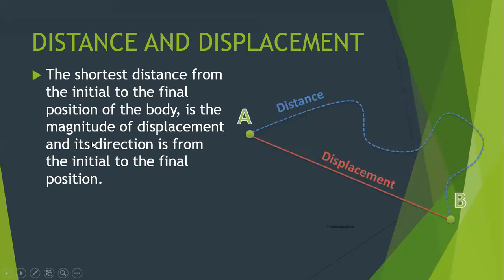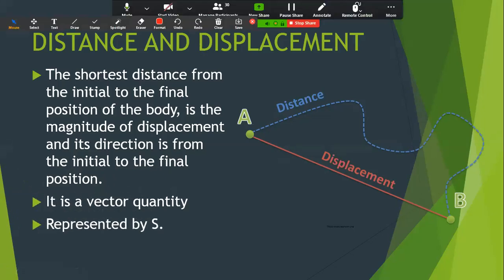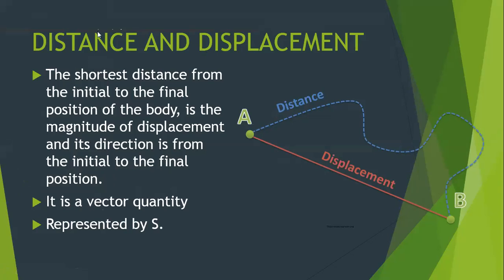That is the magnitude of displacement, and its direction is from the initial to the final position. Okay, let's take an example of this.